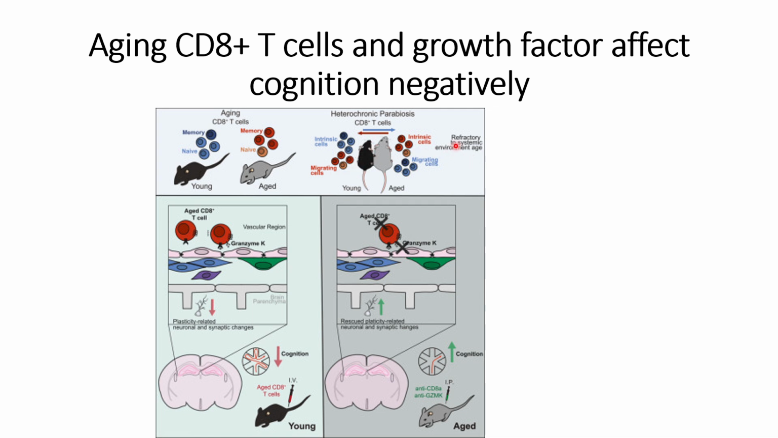And this is mainly because of the systemic environmental age. As the mice get aged, the immune system declines, and once the immune system declines, it acts negatively towards their neuronal and synaptic changes, as their own immune system is trying to degrade the cognitive function of the body. And this is a recently published paper.